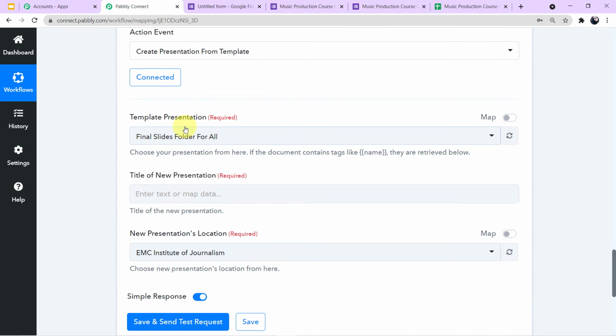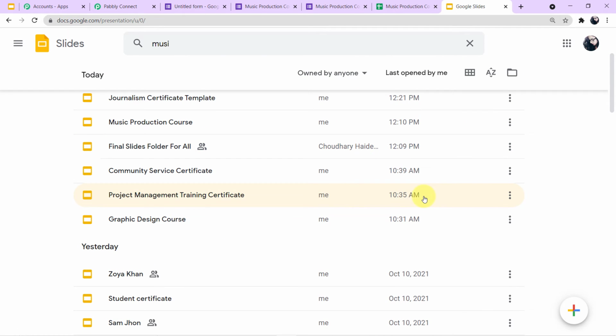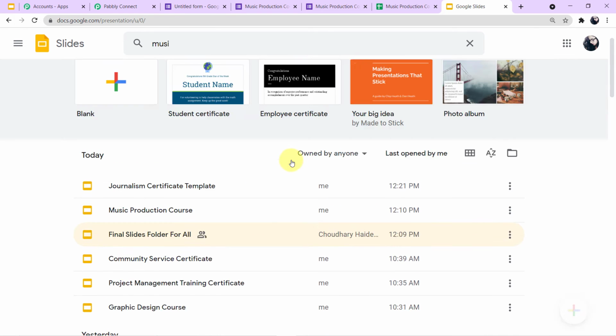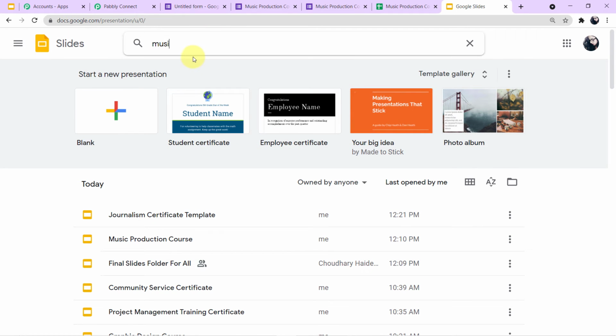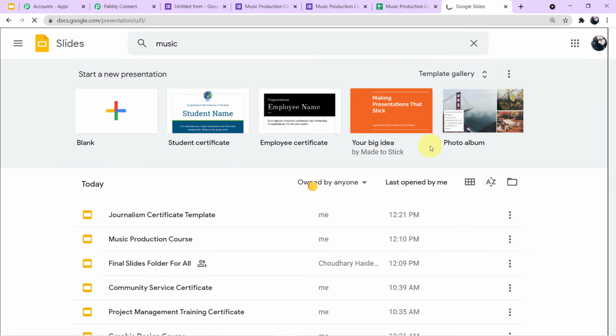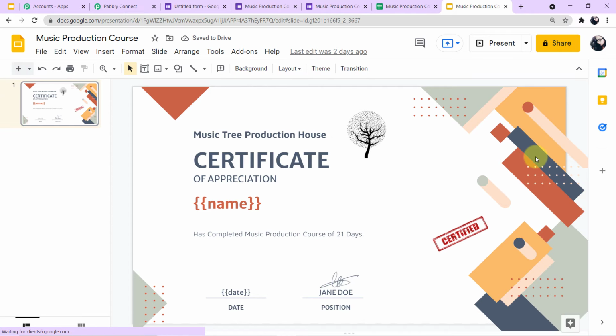The first field is asking us for the template presentation. So let me tell you what a template presentation is. Let me show you the template first. Let's go to our Google Slides account. This is my account on Google Slides. Here you can see the various certificates and templates I have created for different workflows. For this particular workflow, I have created a music production course certificate. Let me show it to you. This is the particular certificate which students will be getting. I have created this for my students.